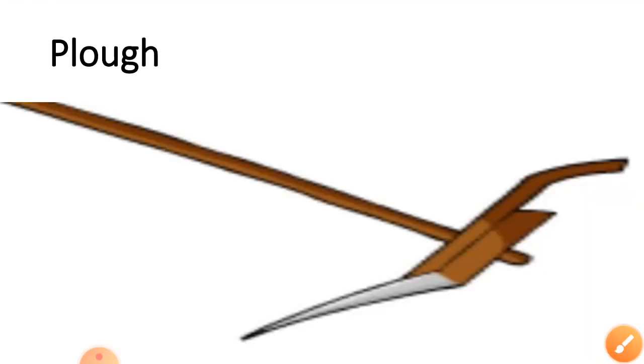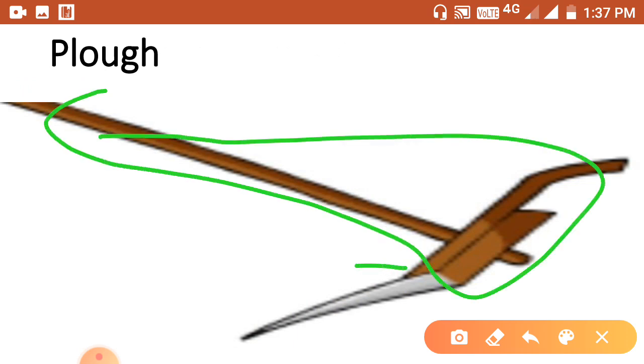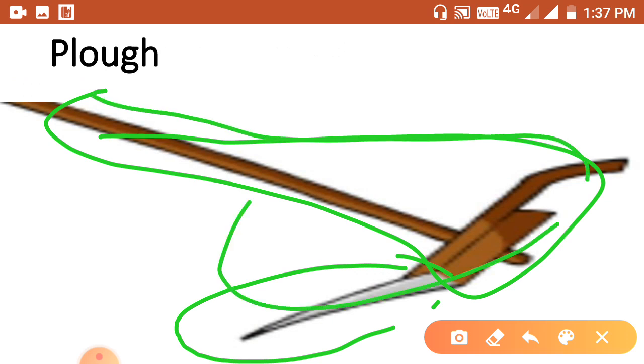Now we can see the tools for that. First is the plow. The plow is a traditional tool made of wood. You can see here it is made of wood, and a little iron is used. It is driven by animals. So it is a traditional tool, and this is the plow, this is the handle, this is the beam.